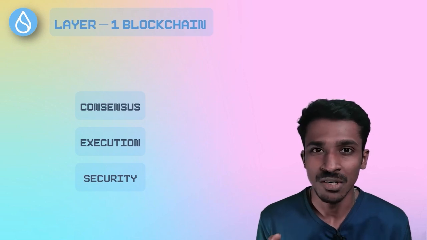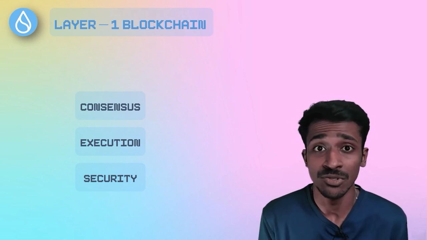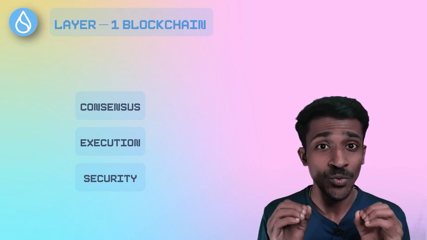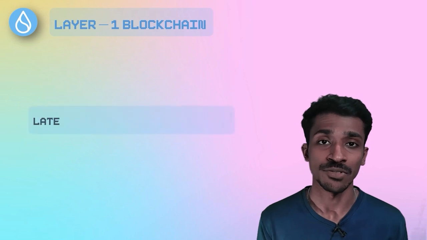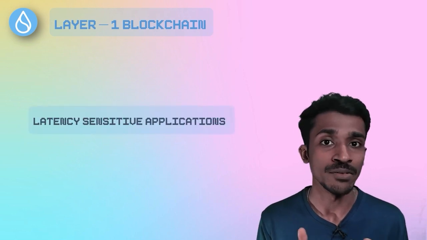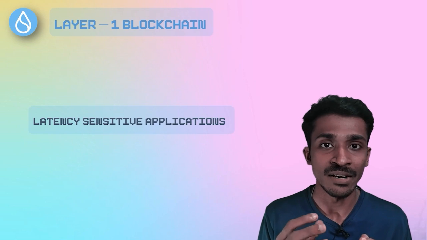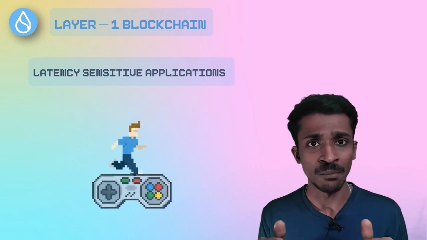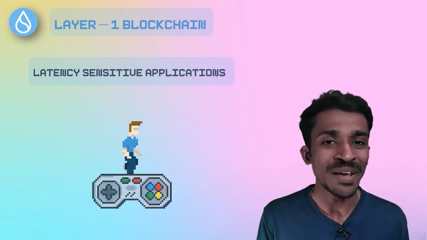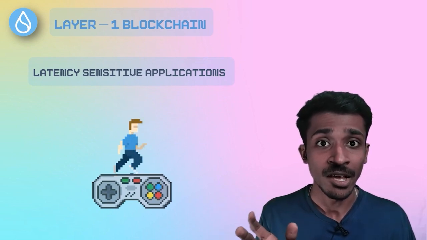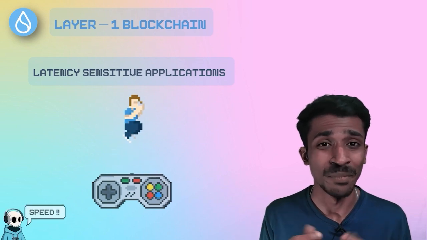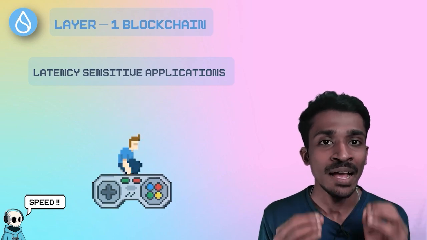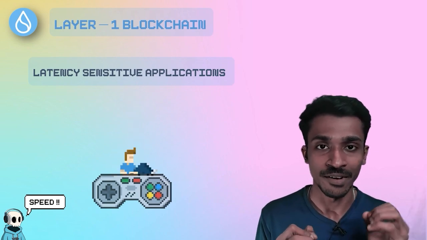But what's the catch here? There are a bunch of other layer 1 solutions out there that do the same. Sui shines when you want to build latency sensitive applications such as gaming and fast retail payments. Latency sensitive means things that cannot wait or need to happen really quickly. If you're playing a game and you press a button to jump, you expect the game to respond instantly. In a world of fast internet and instant messages, we all like things to happen without any waiting, and that's what it means to be latency sensitive.